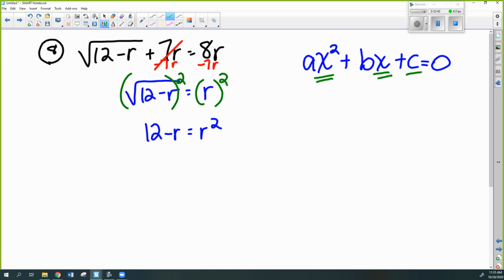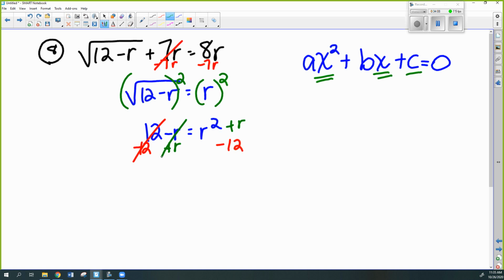The only way to do this, however, is to make it equal 0 first. And you want to make sure that the letter that's squared stays positive. Okay? So the only way to make this thing equal to 0 and have r squared positive is to subtract the 12 from both sides and add the r to both sides.